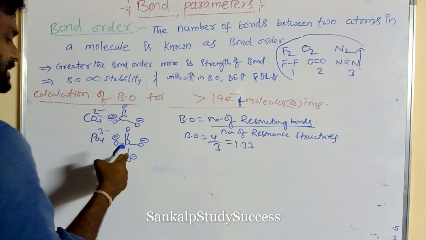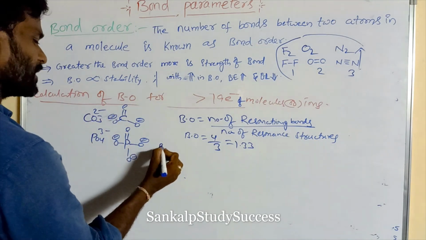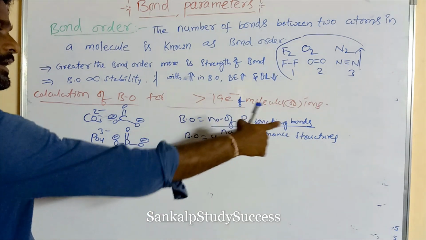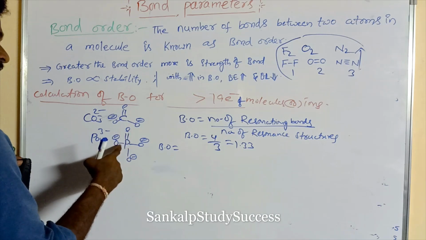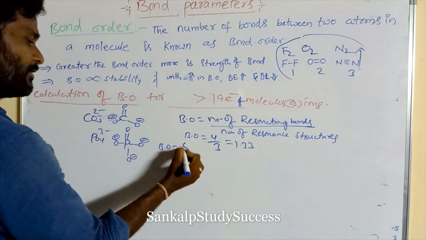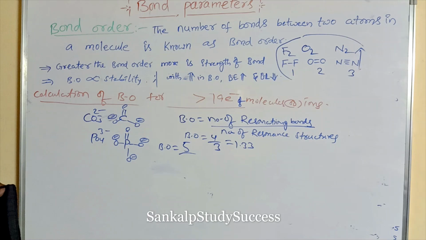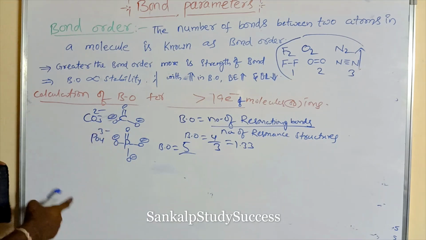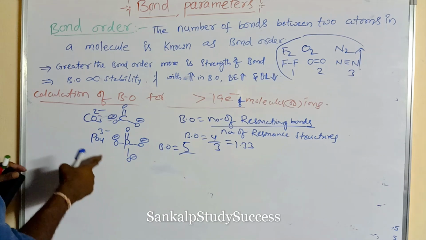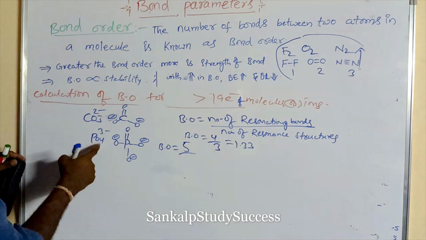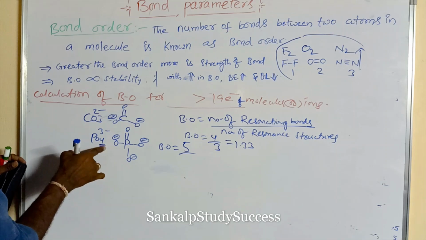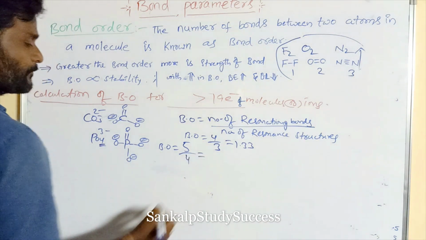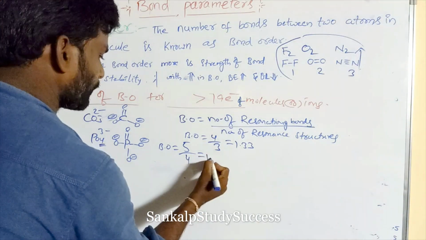So the number of resonating bonds is 5, 1 2 3 4 5, divided by the number of resonance structures, which is 4. So 5 by 4 is equal to 1.25.